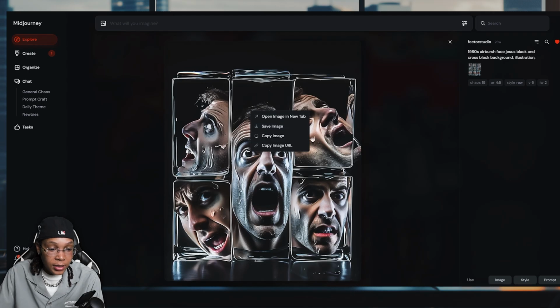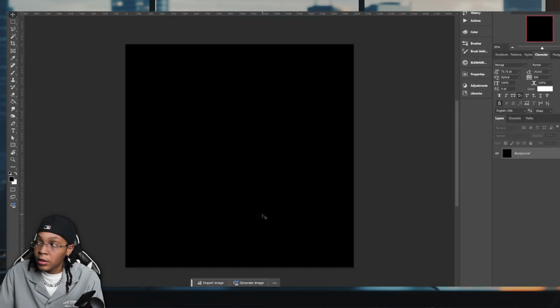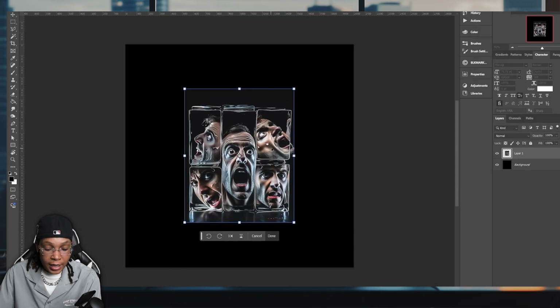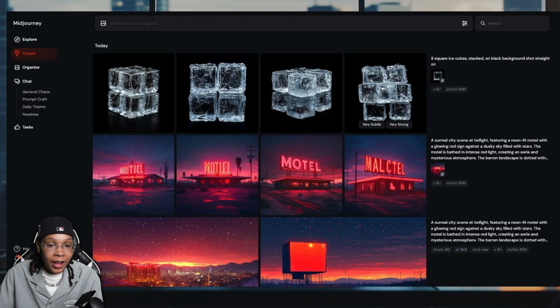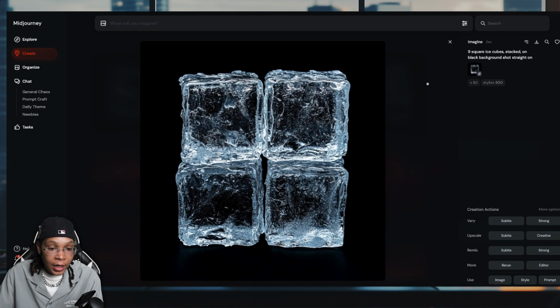Actually, I just wanna copy this image and drop that into Photoshop just so we have it as a style reference. Now that our creation is done, this is what we have, but this is not what I wanted. I wanted something like this, but it doesn't have 9 ice cubes. Like, what's up with the 9 ice cubes?